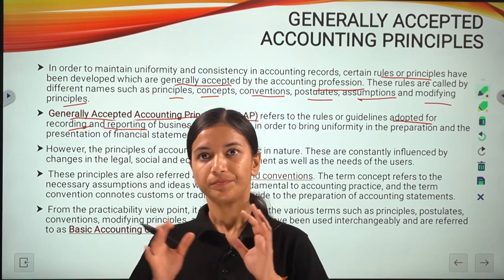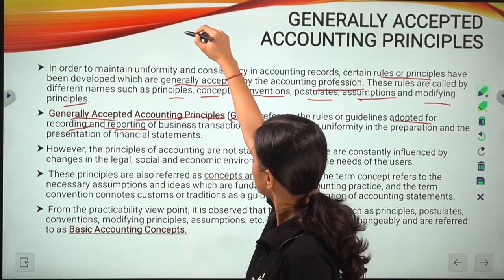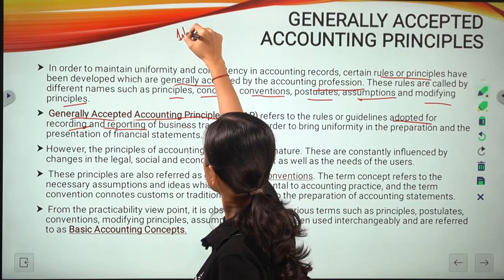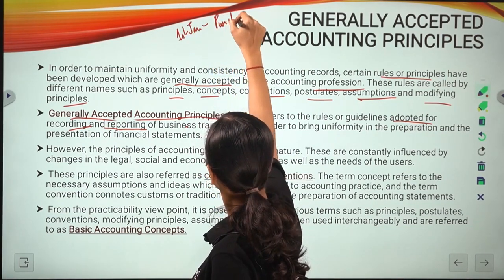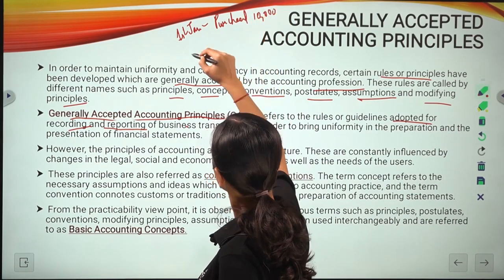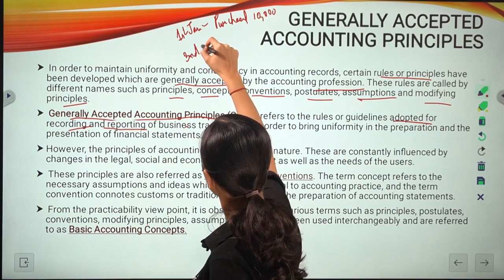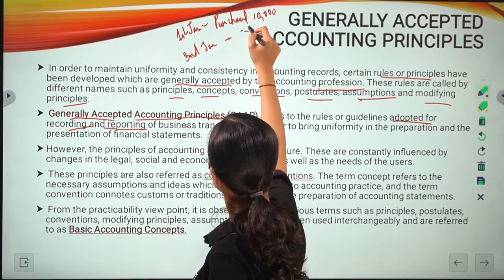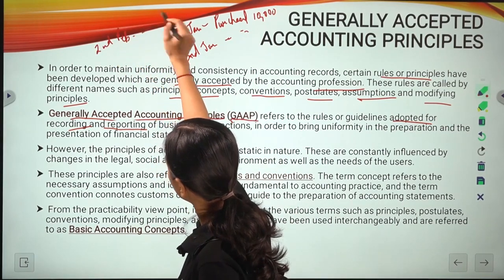Like on the 1st of January you have purchased some items for 10,000. There are many transactions, so on the 3rd of January you have something, and similarly on the 2nd of February you have done something.